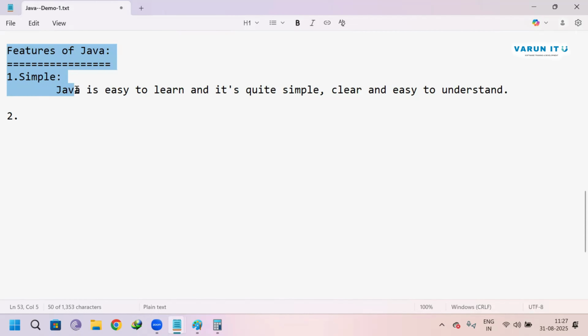So the first feature of Java is that Java is simple, and the second one is platform independent.